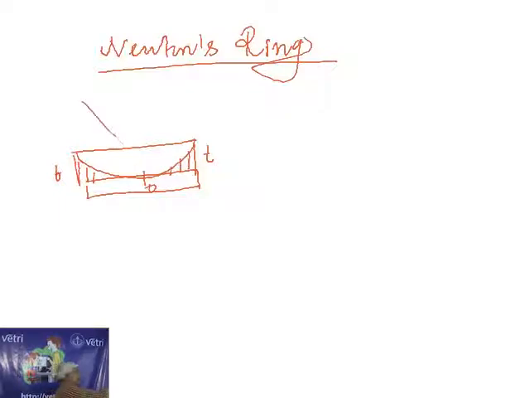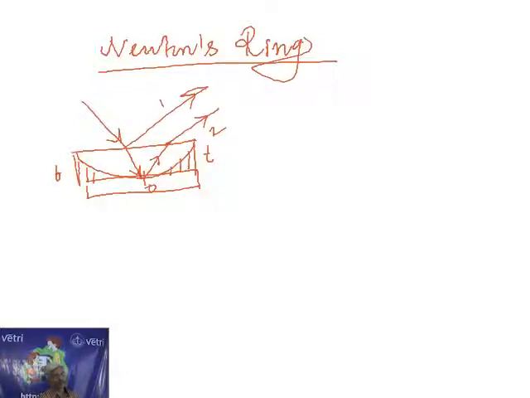If light rays enter, they get reflected and refracted, and again reflected from the denser medium. These two light rays act as coherent sources. So this is just like interference by reflection using a thin film. That is called the theory of thin film. So what is the film here? This film is called an air film, not oil. Between the plano convex lens and the glass plate, there is air of varying thickness. The air itself acts as a film.